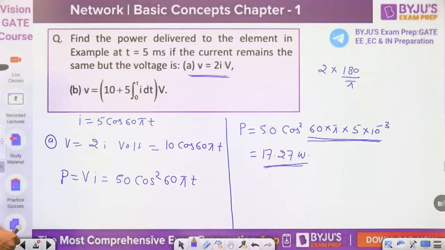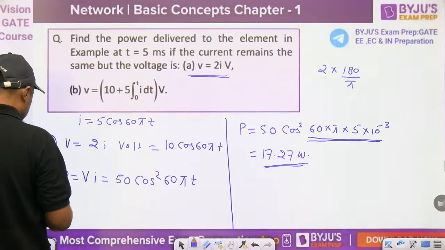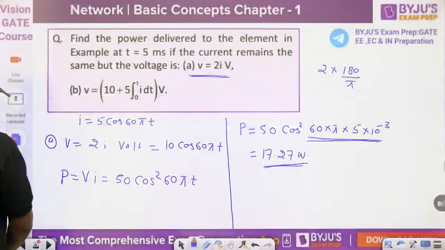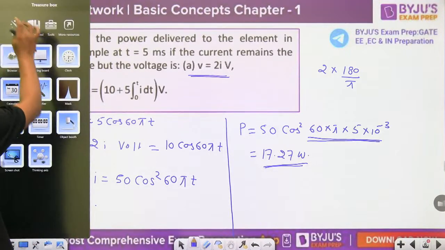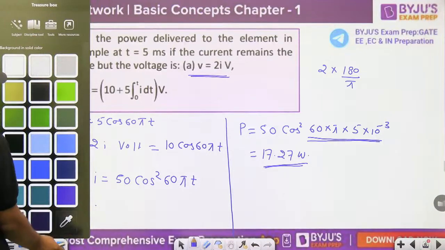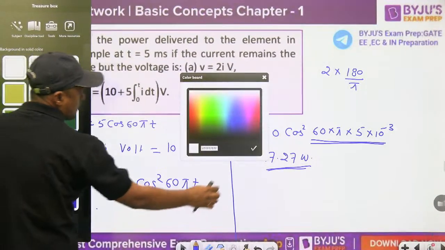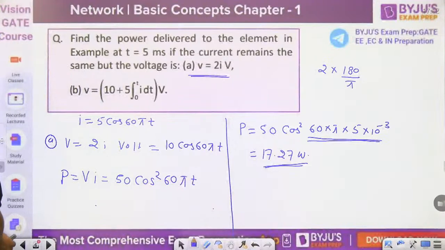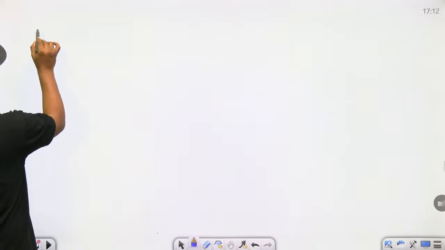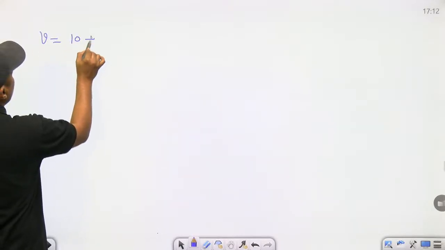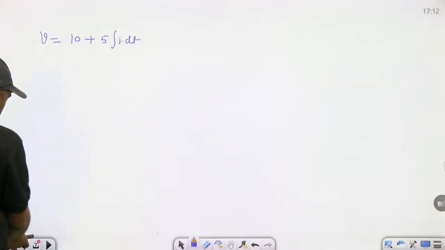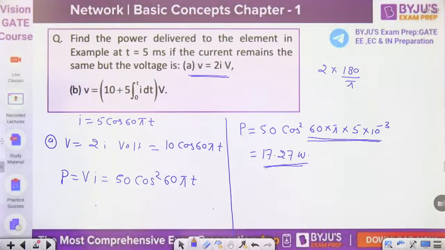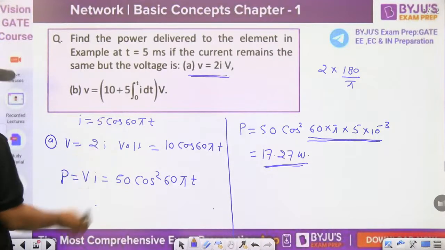And what is I here? I is 5 cos of 60 pi t.